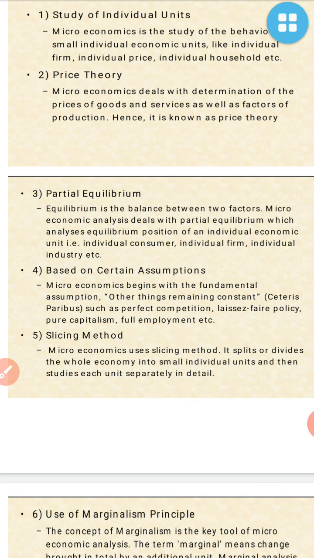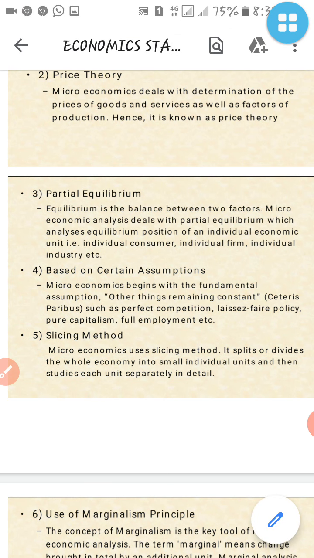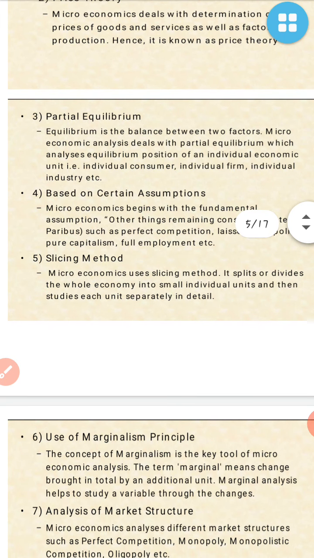So in the market we can see there are so many shops of one thing, like so many vegetable sellers in the market. They are having a tough fight between them, means they are full of competition in the market. So this is consistent with pure capitalism and full employment. There is employment, means he is fulfilling. And it's okay if one person is running their shop, but he is earning something. So that is based on certain assumptions.